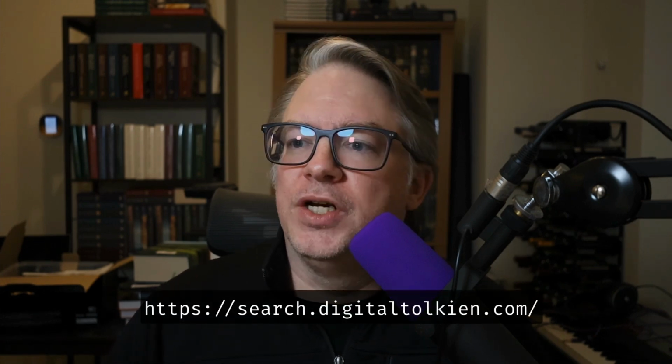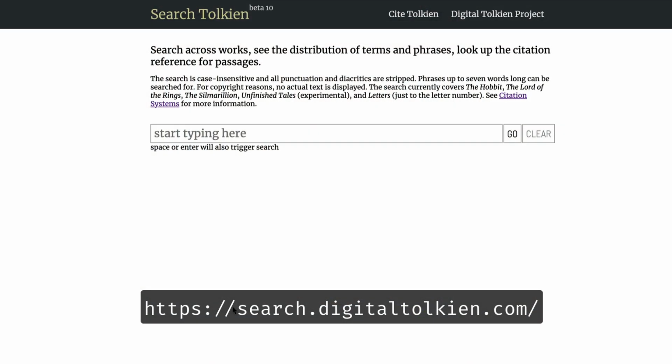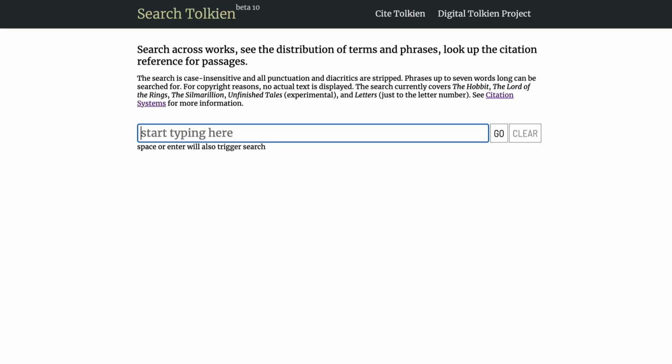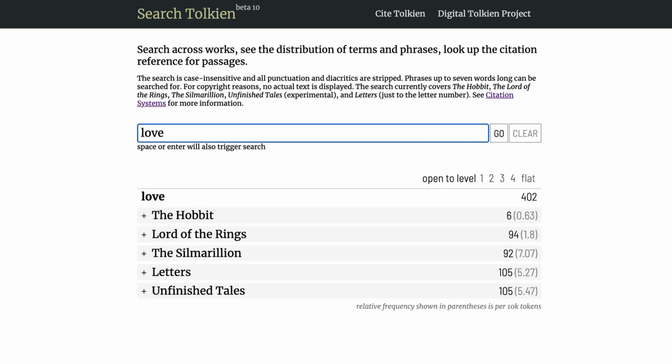So the first site that I'd like to talk about is Search Tolkien. And there are really four different things that you can do with Search Tolkien. The first is, if you're wondering how Tolkien uses a particular word, say the word love, it will show you all the places in the text where the word appears. At the moment, we support the text of The Hobbit, Lord of the Rings, The Silmarillion, Unfinished Tales, and the first edition of the letters. We'll be adding more and more over time.